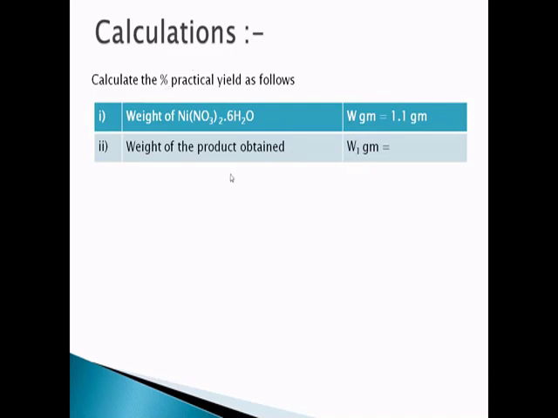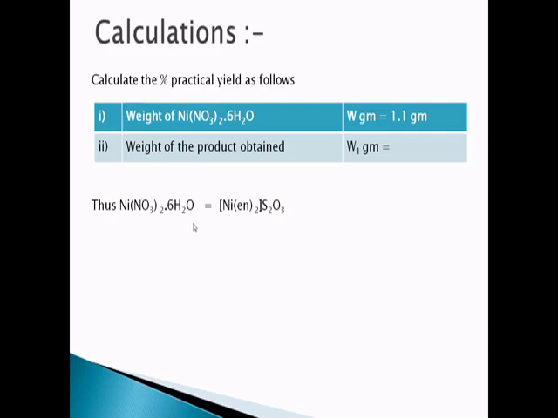Now we will go towards the calculation part. If you observe the reaction, you will find that 1 mole of nickel nitrate hexahydrate is equivalent to 1 mole of the tris-ethylene diamine nickel 2 sulfate. So 1 mole of nickel salt corresponds to 1 mole of the complex.